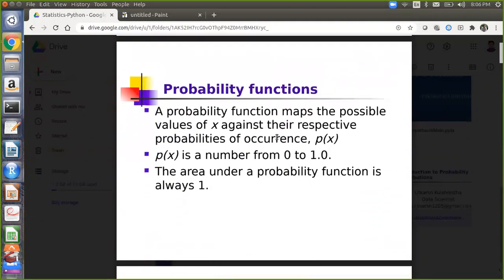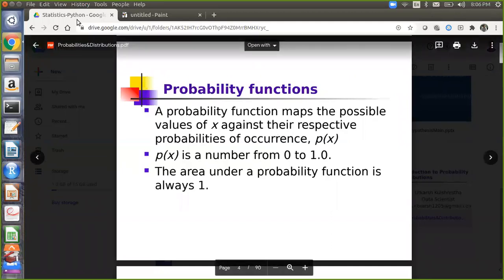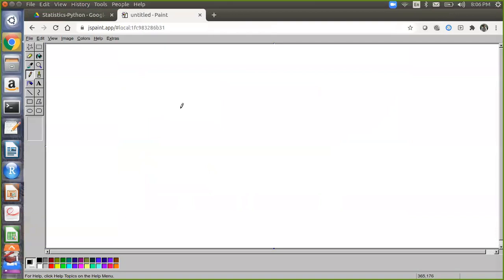A probability function maps the possible values of x against their respective probability of occurrence. So p of x is a number from 0 to 1. Probability will always lie between 0 and 1. The area under the probability function will always be 1. For example, if I want to calculate the probability for a dice, a dice has 6 outcomes. If I throw a dice, random variable x can have these values: 1, 2, 3, 4, 5 and 6.